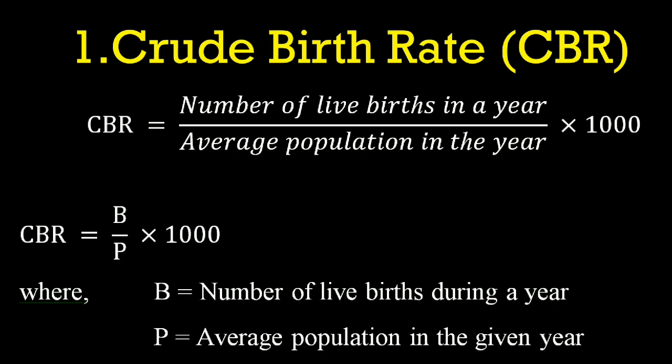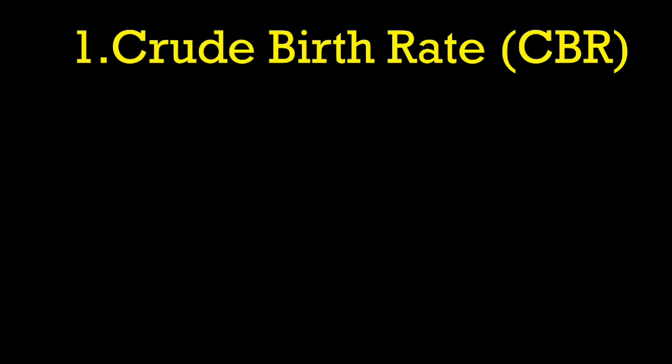In the numerator, we will consider the birth rate, which is B, divided by the average population, which is denoted as capital letter P, and multiply this by 1000. CBR is used to measure the growth of a population, and this is the simplest method of measuring fertility. Let us study about its merits and demerits.